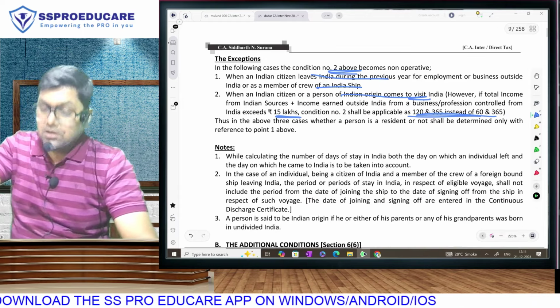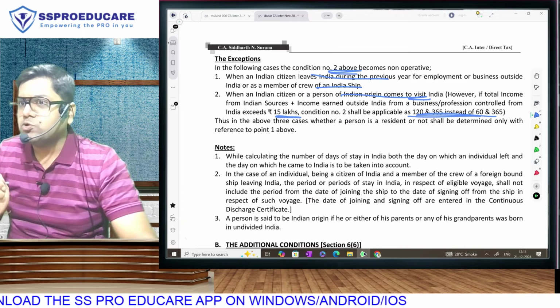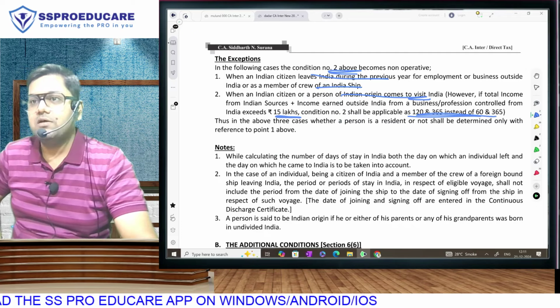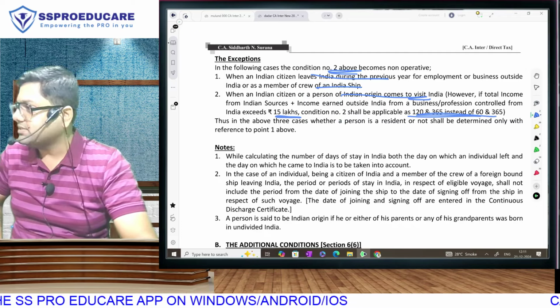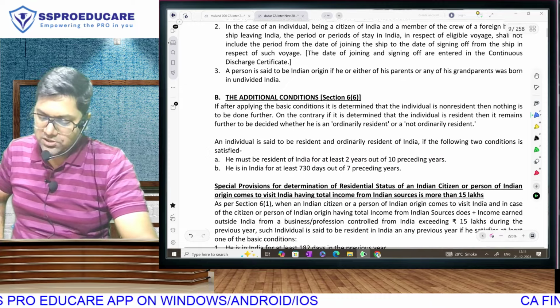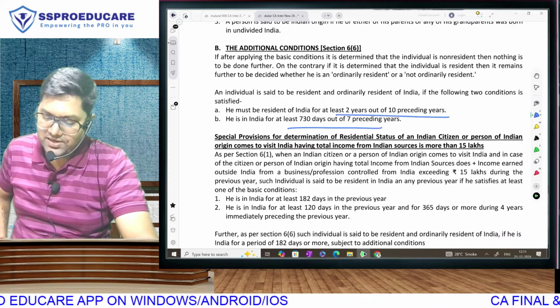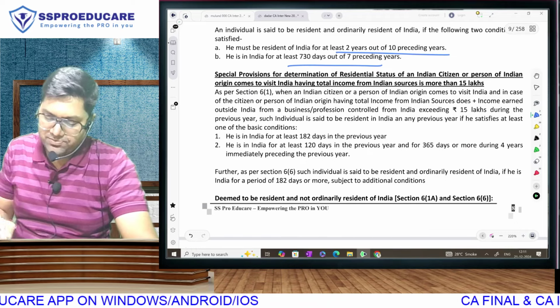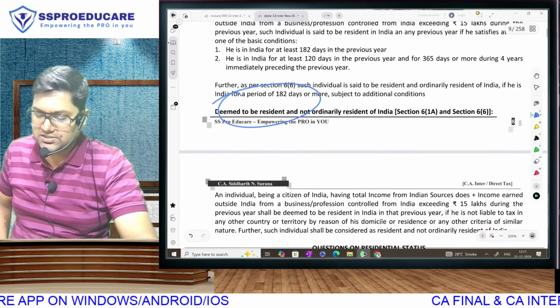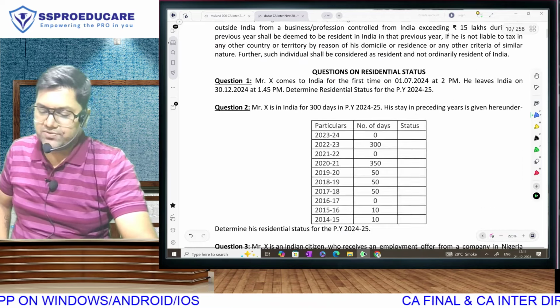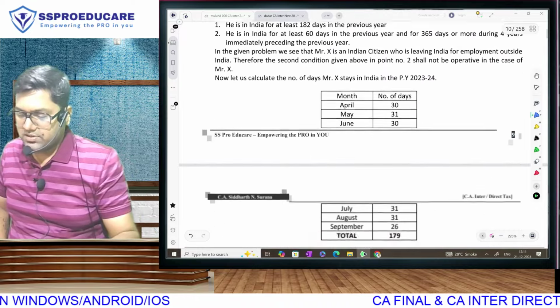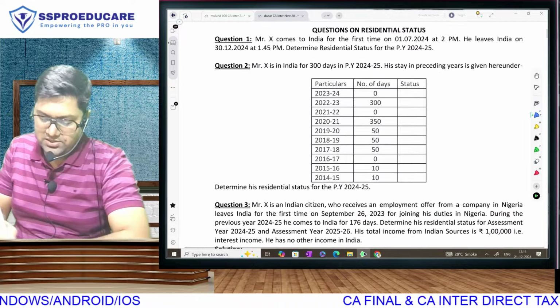So yes, for revision purposes, we have our class notes. And for practice purposes, we have our question answers, both the class questions and the additional questions. After this, of course, we have additional conditions: 730 days, and 2 out of the last 10 years. Then we also had the concept of deemed to be resident, not a citizen, not a resident anywhere else. After this, we have questions on individual residential status, starting on page number 9.